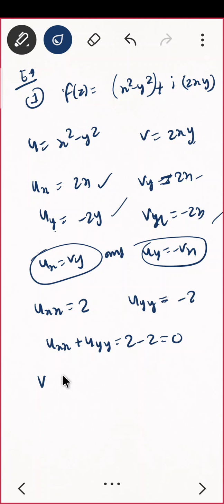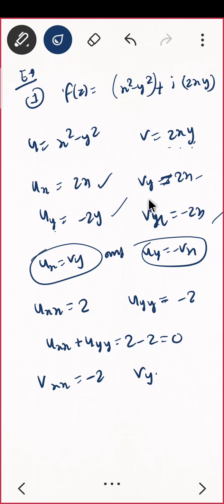Similarly, let us do V. Vx is already given, so Vxx... oh wait, I think I did some mistake here. Vx को मैंने minus 2x लिखा है ना.